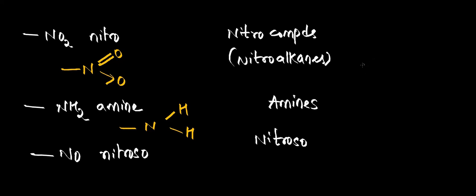Okay. So this is all about classification of organic compounds. First we started with classification depending on the structure, then depending on the type of bond between carbon atoms, now according to the functional group present. So this is all about the classification of organic compounds.